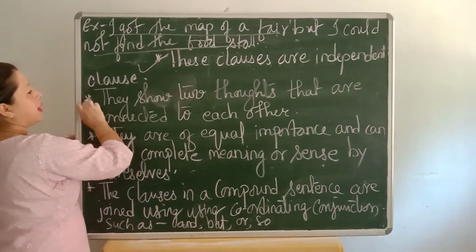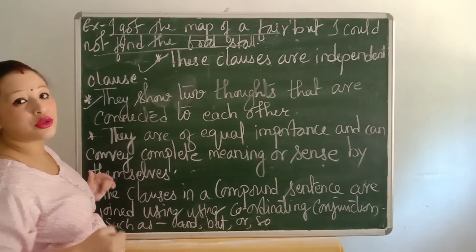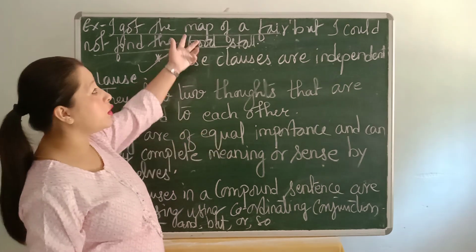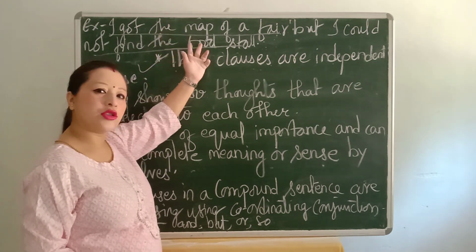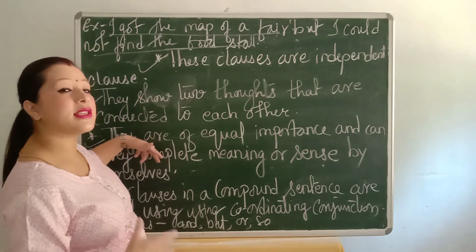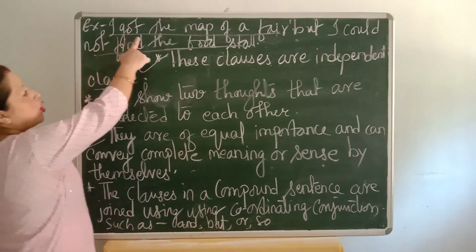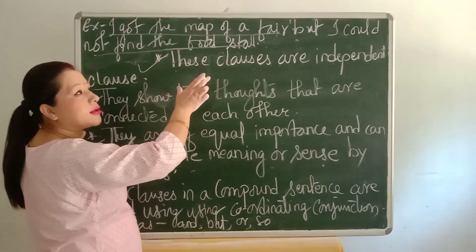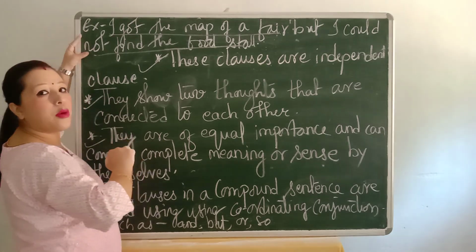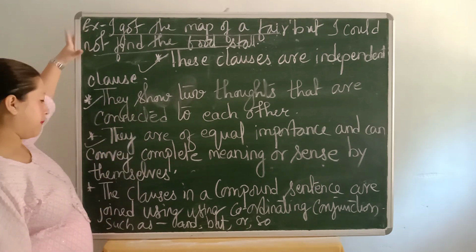First point is this. Second point, these two clauses show two different thoughts, but these thoughts are connected to each other. Next one, they are of equal importance. Both clause 1 and clause 2 are very much important, and they can even give a complete meaning or sense by themselves. "I got the map of a fair" is an important clause. "But I could not find the food stall" is also equally important. So these two clauses are important, and they are connected to each other.